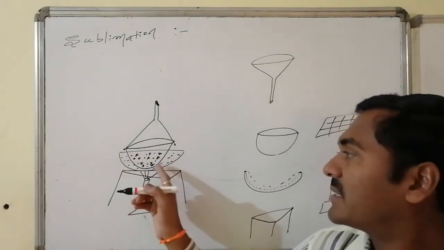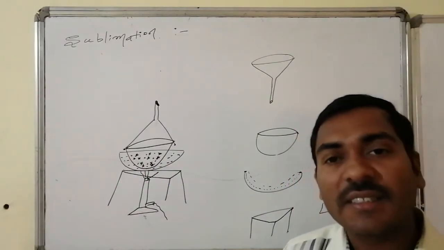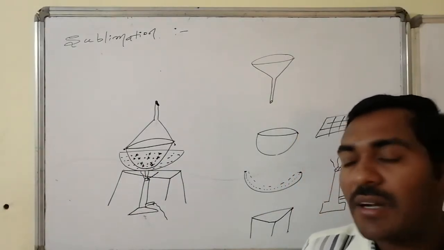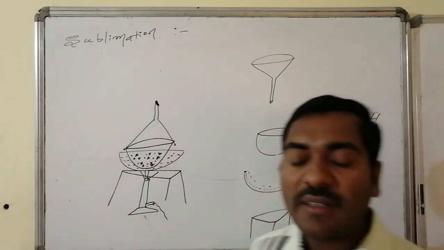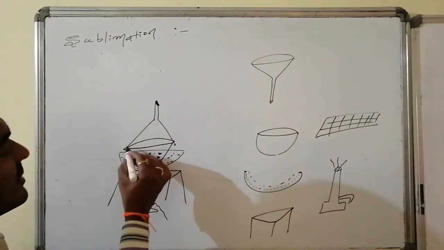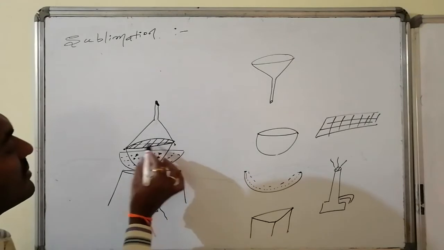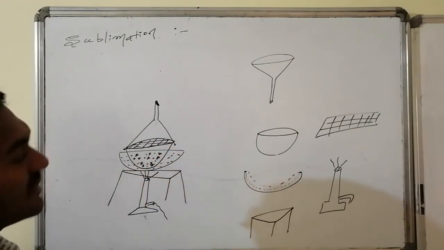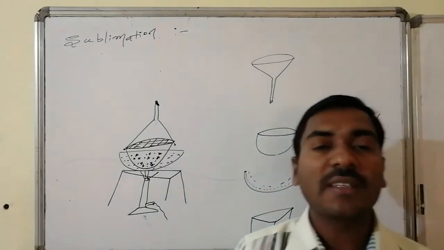In this china dish, our material is indicated with dots as well as stars, that is, our organic compound followed by some impurities. At the top, in the inverted version, the funnel is kept, and this china dish is covered with a sheet having holes which can sustain high temperature, that is, an asbestos sheet kept at the top of the china dish.